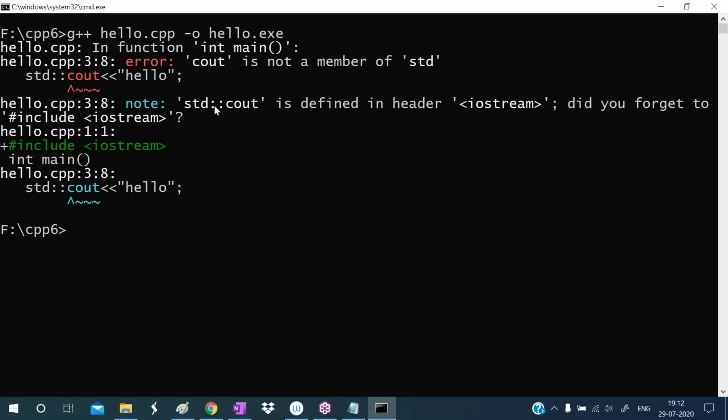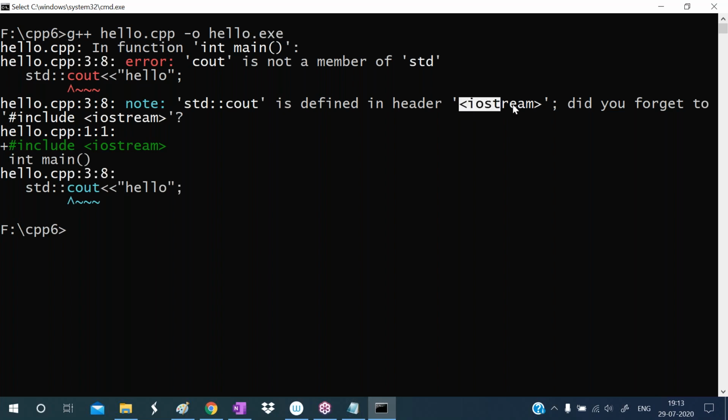Okay. So this std::cout is defined in iostream. Please check: did you forget writing hash include iostream? That is reminding us, that is the error it is giving. This std::cout is defined in which header file? The iostream header file.